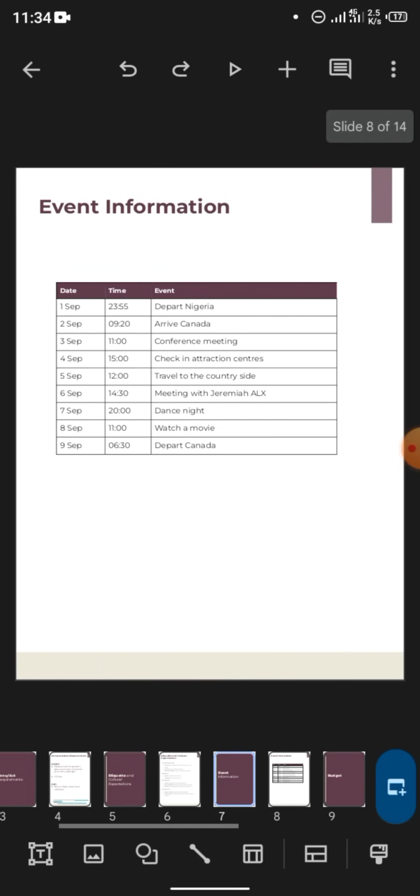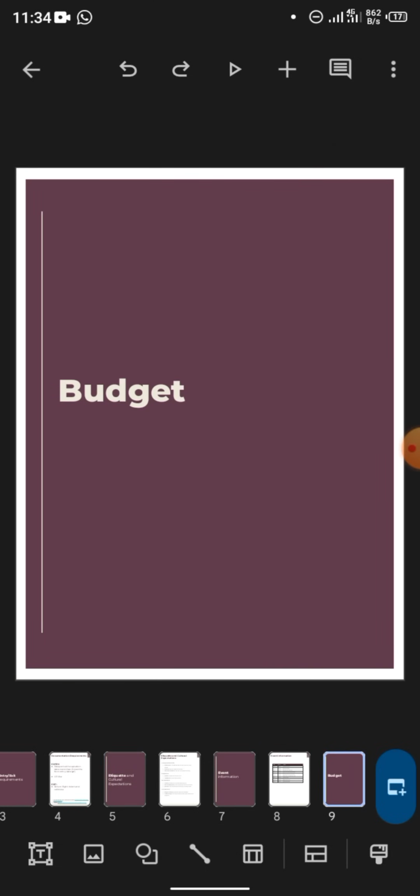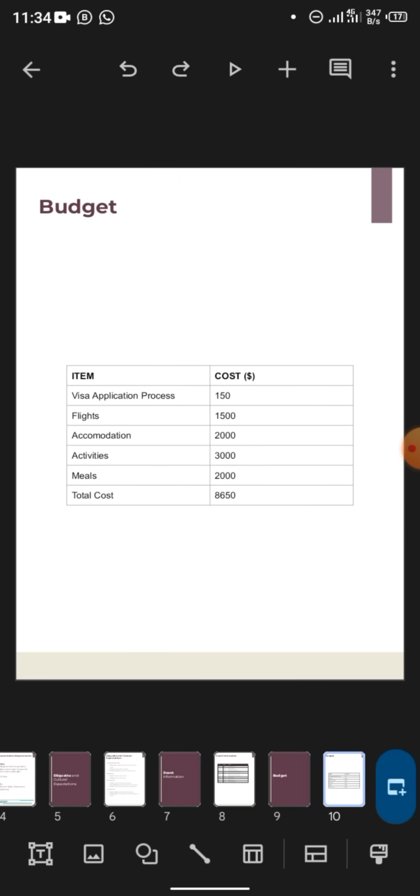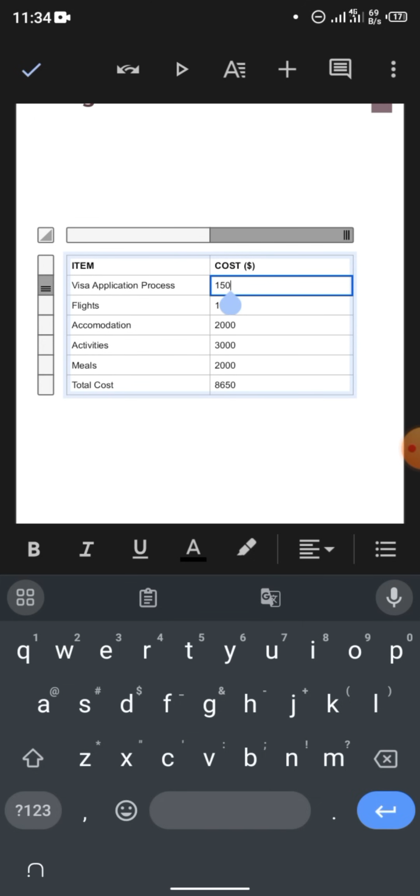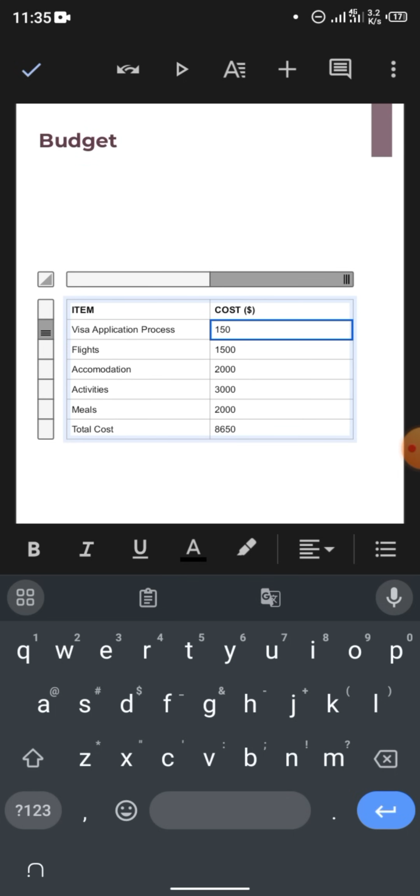Then you can just swipe again, swipe to the budget. For these budgets, I've already made this so easy for you. If you don't want to waste time in this milestone, all you need to do is just use this template. Just edit everything, tap on it, this cost, edit it, put your own cost, or you leave it like that. But just edit it, so at least it won't be as if you just copied what I did and just submitted it. What will it cost for the visa application process, for flight?